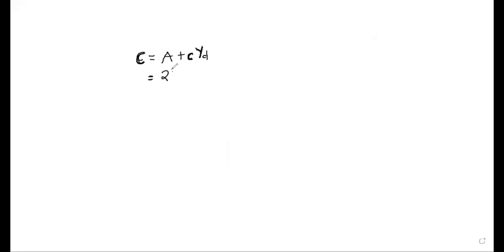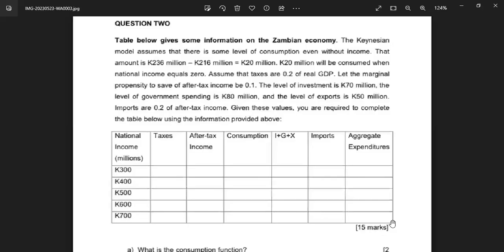So the consumption function has 20, then plus our C, which is our marginal propensity to consume. We can go back, everything is here. It says 20 million when national income is equal to 0. It says assume the taxes are 0.2, and let the marginal propensity to save after tax income be 0.1. So I've been given the MPS instead of the MPC.